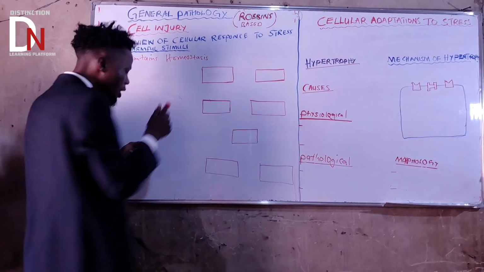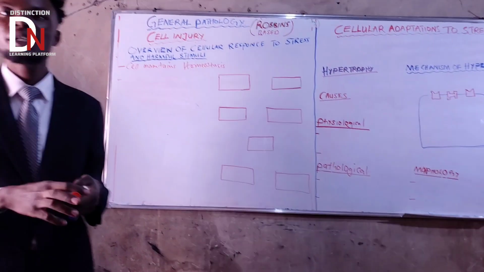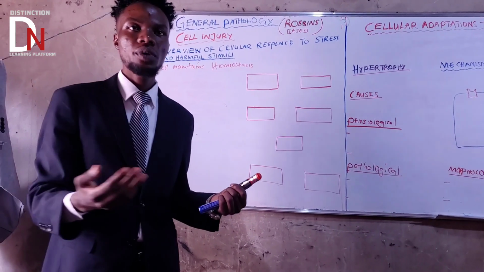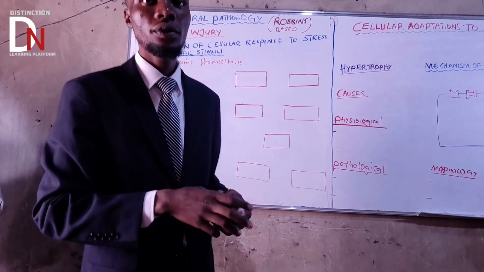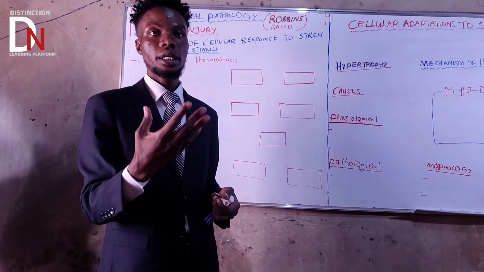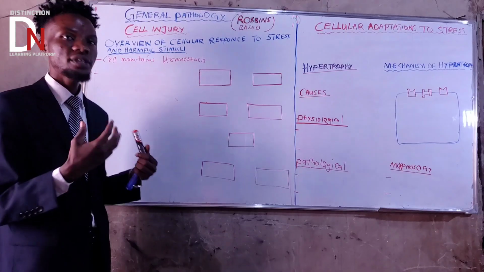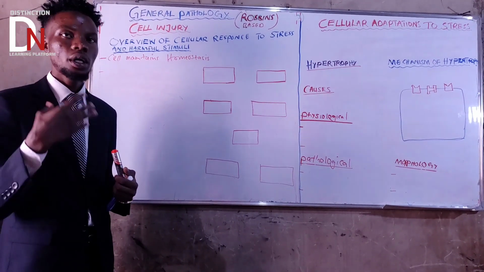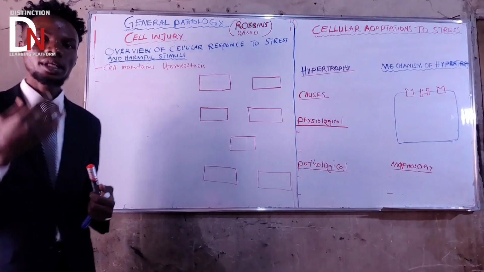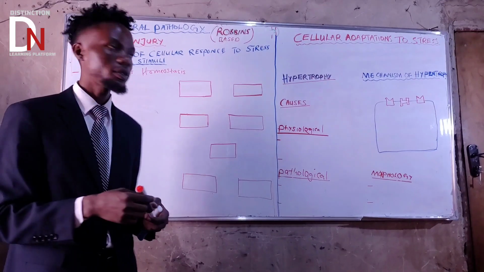This is the important concept of cell injury: homeostasis. Homeostasis is the maintenance of a constant internal environment, whether intracellularly or extracellularly. So the body has to maintain homeostasis. The cells also maintain homeostasis, whether they are participating in the environment or not.